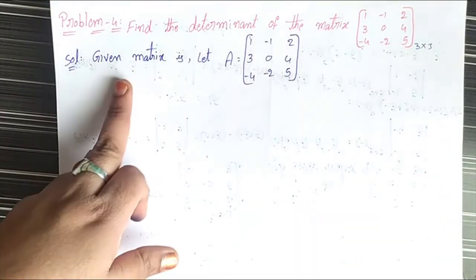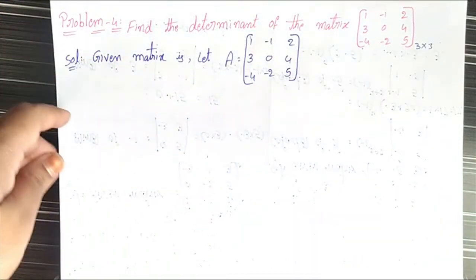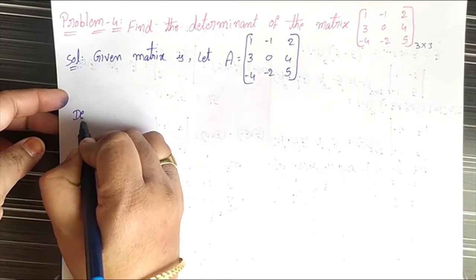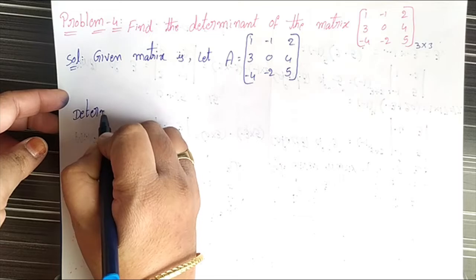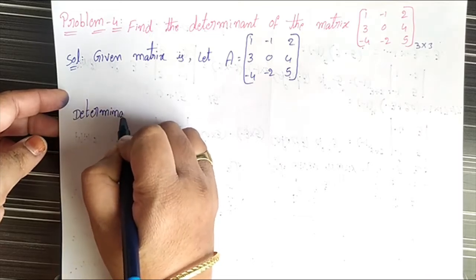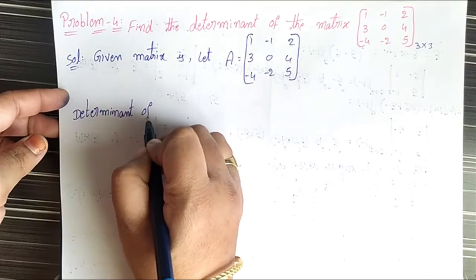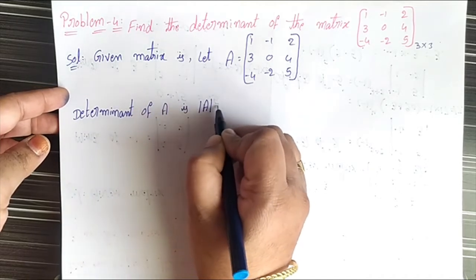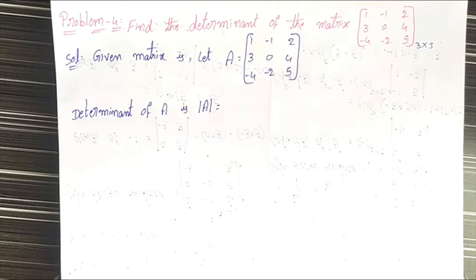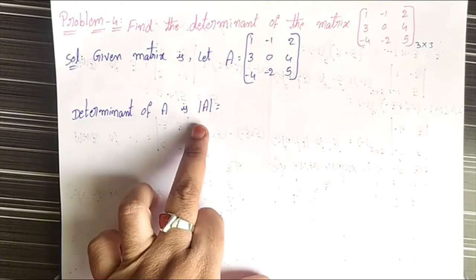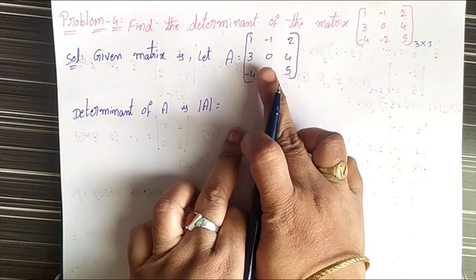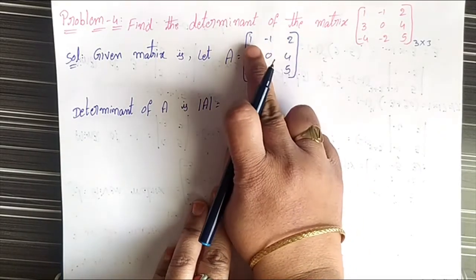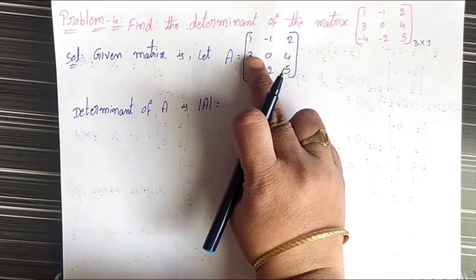This is the given matrix. Then we have to find the determinant of A. Det A is the sum of the products of the first row elements with their cofactors.